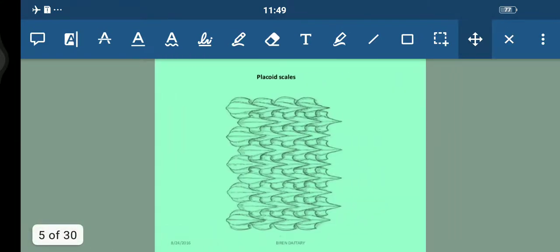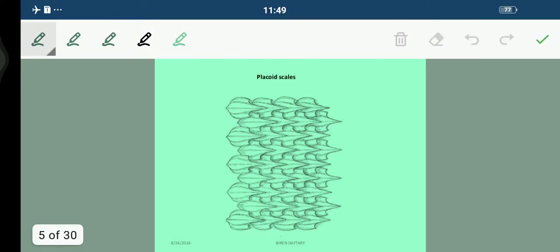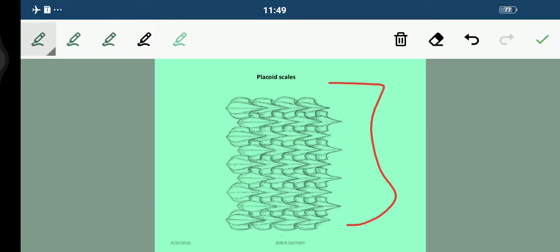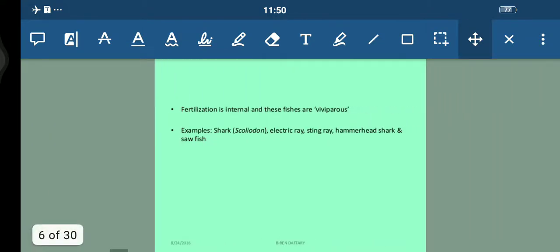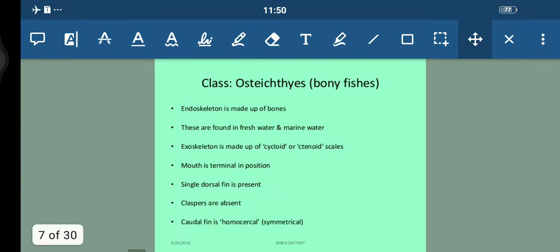Now these are the placoid scales. You can see here, students, this is the complete structure of the placoid scale. You can see the structure is somewhat like this. Fertilization is internal and these fishes are viviparous. Examples we have are shark, Scoliodon, electric ray, stingray, hammerhead shark and sawfish.